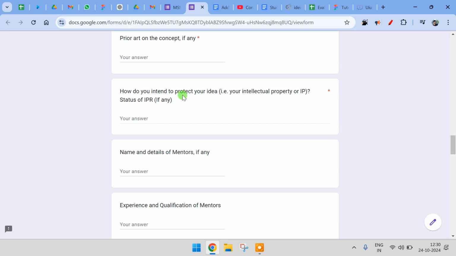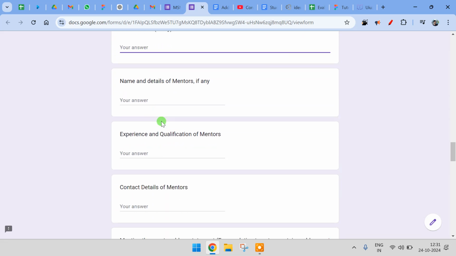Then, how do you intend to protect your idea is about how you will protect your innovation. So you can write that we will go for a design patent, a patent, a trademark, or a copyright, or whatever suits, with a brief about it, like our idea deals in this, and we will be doing a design patent or maybe a process patent or only a patent of this idea or a product.